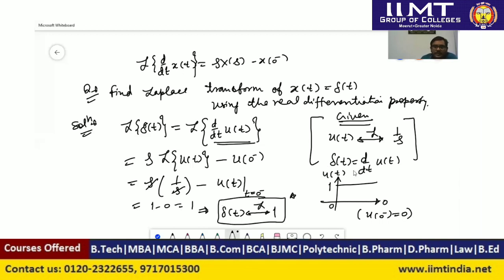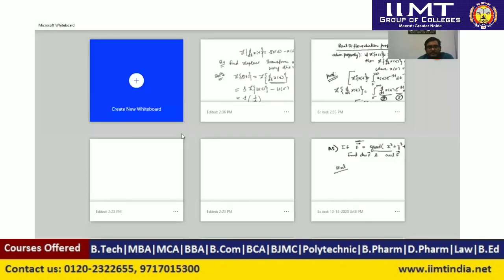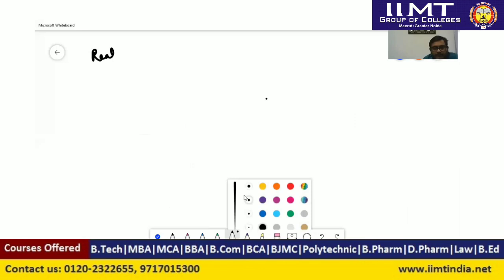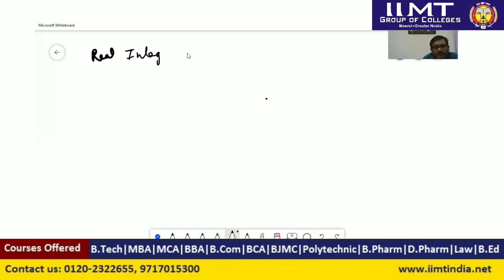So this is the application of this property. Similarly, we can use the other properties of Laplace transform, and one property is known as real integration property. So I'm writing here real integration property. Earlier we have studied the real differentiation property.